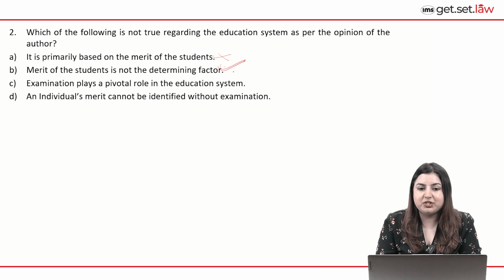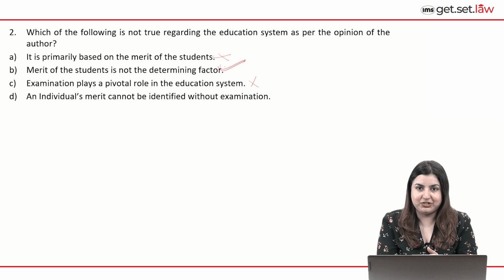So this is the correct option and we cannot say it is not the determining factor, which is why we have to choose this as a correct option. C says examination plays a pivotal role in the education system. Clearly, we can eliminate it because it is given in the passage.